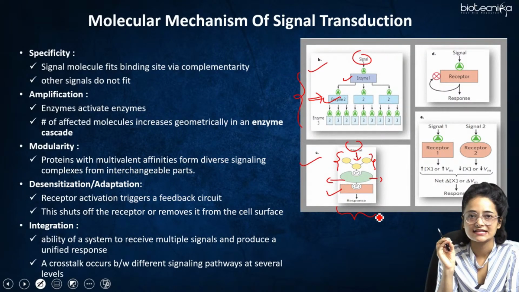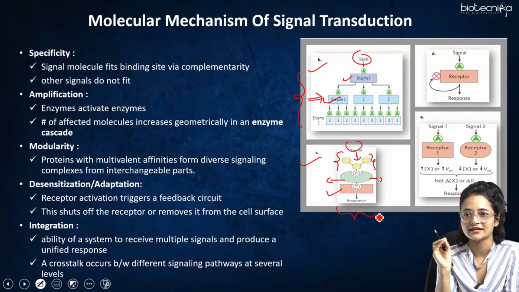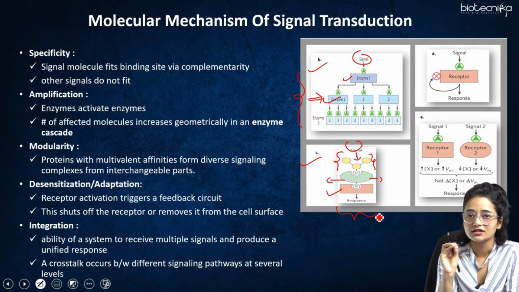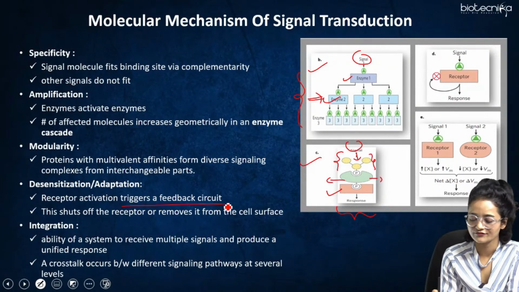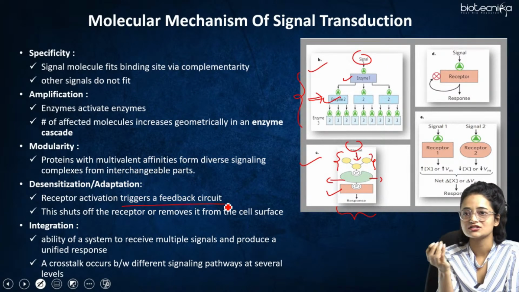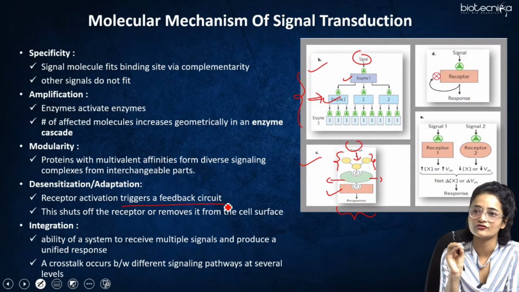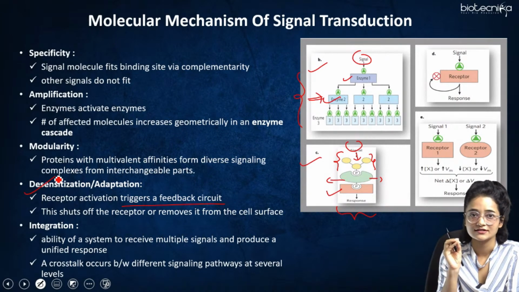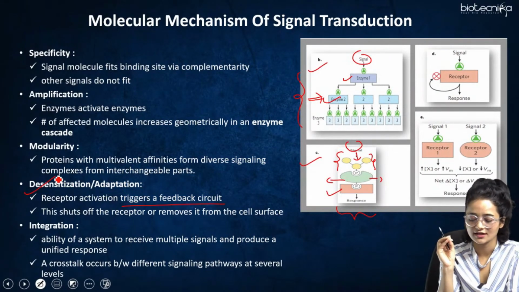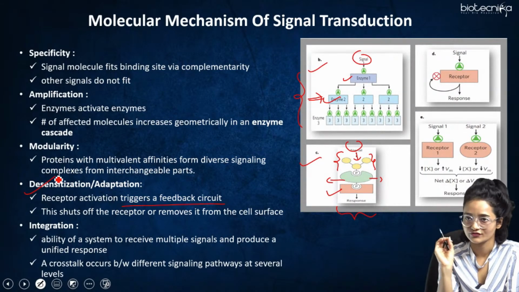Then comes desensitization and adaptation. This is very important, because wherever signal transduction takes place, that signal needs to be inhibited also. So here comes the role of feedback inhibition. Receptor activation triggers a feedback circuit. When a signal is not required by the body, on the basis of the requirement of the organism or the cells, deactivation of that particular signal also takes place. This happens through desensitization. It shuts down the receptor or removes it from the cell surface.